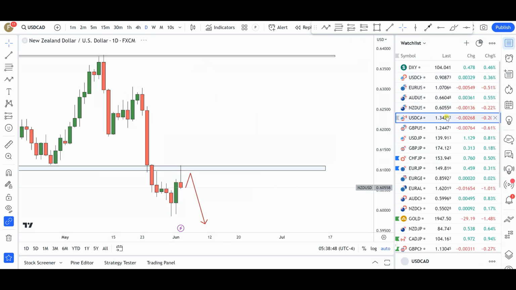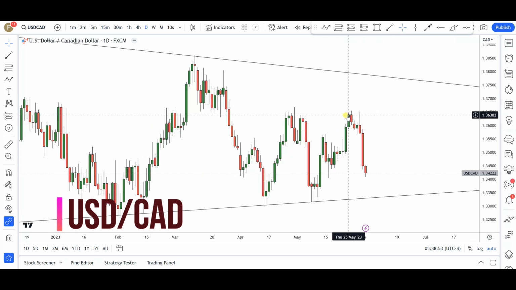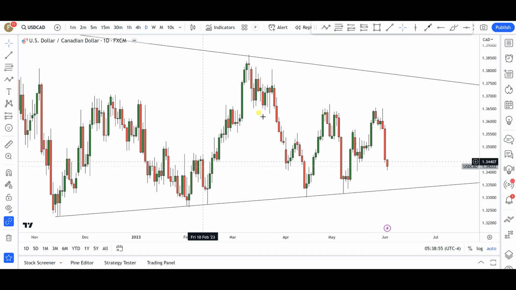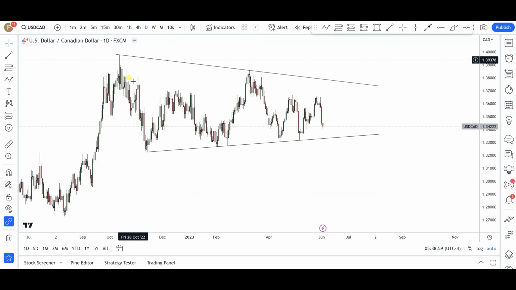Now next up is going to be US dollar Canadian dollar. Again, remember we do have OPEC meetings on Sunday, so take any analysis that I give here with a pinch of salt. But if you zoom into the daily, you can see that we do have this very nice flag formation in US dollar Canadian dollar. We're expecting the dollar to strengthen, but at the same time I'm also expecting the Canadian dollar to strengthen. So this one is probably going to stay ranging, or not necessarily trending heavily in any particular direction.